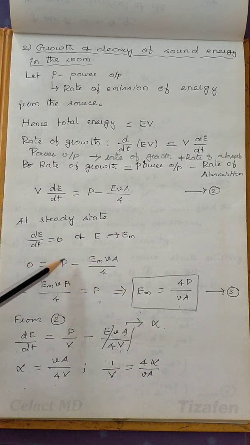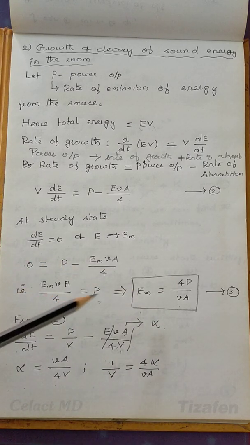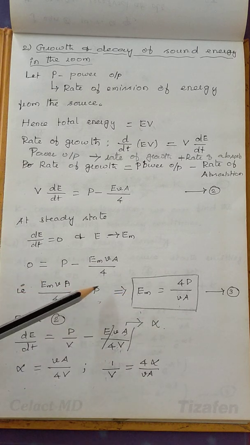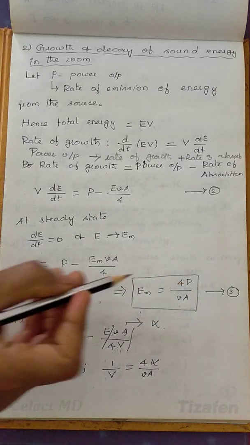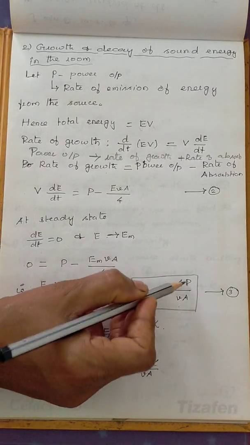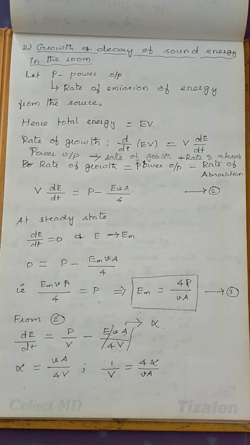When you rewrite it, we'll get this value of EM. P you just bring to this side and keep EM alone on this side and bring all other terms to that side. So EM is equal to 4P divided by V into A.